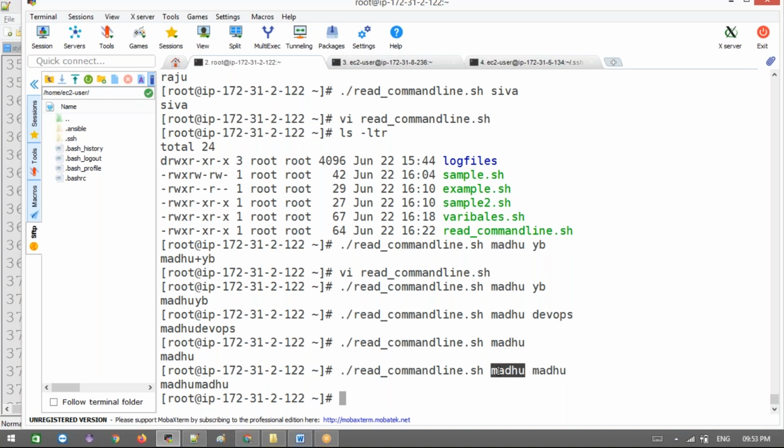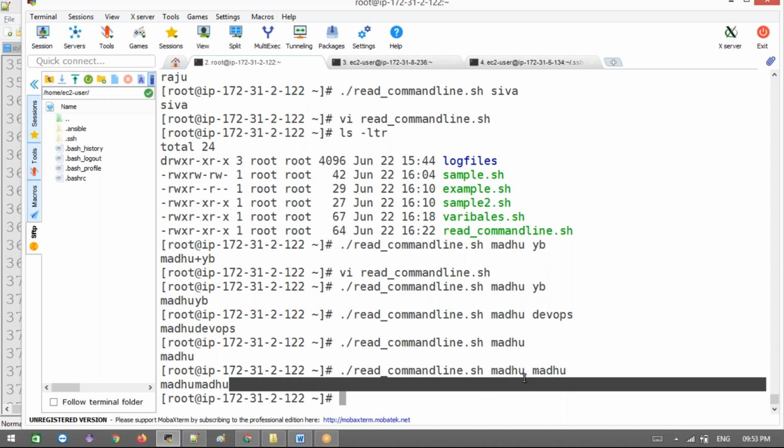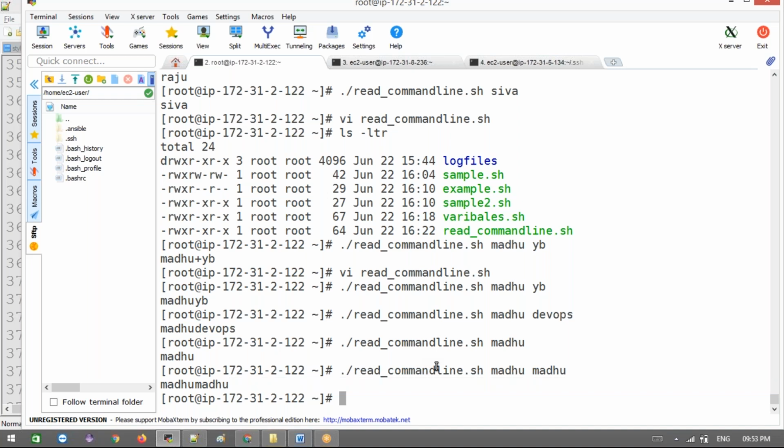Then we can write an if condition on the command line length, using dollar star and dollar question mark. There are commands for that, which we will discuss next class. If that length is less than 2, then your script won't be executed. It's mandatory to pass the 2 parameters. We need to tell the system.